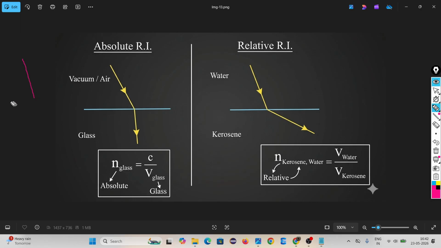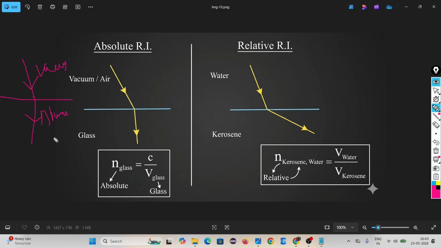Last question based on this. Suppose the light is coming from vacuum or air and going into diamond. Then tell me, is it absolute or relative? If coming from vacuum or air, it is always absolute.